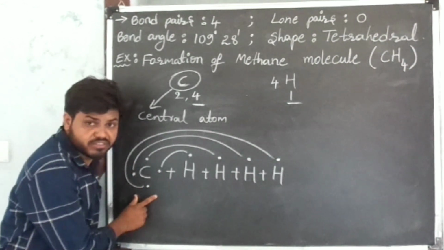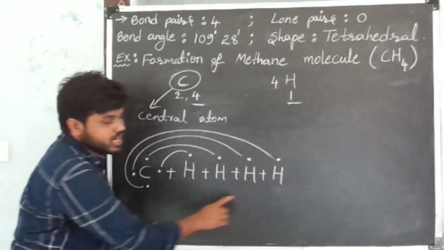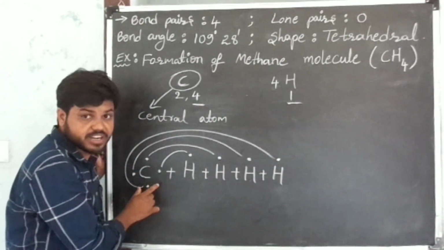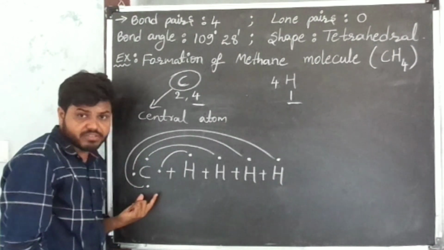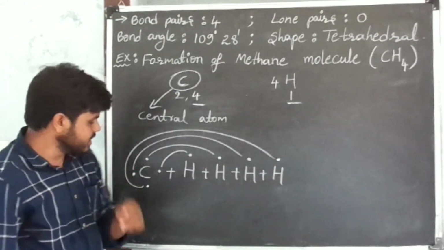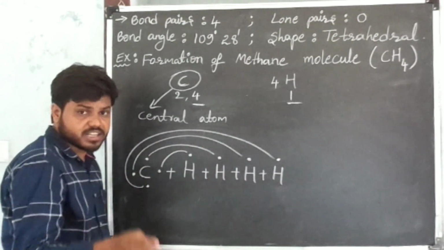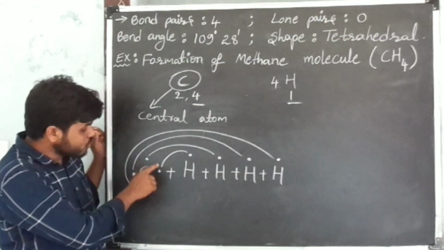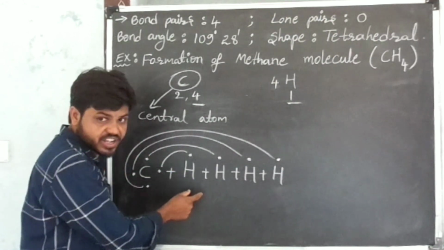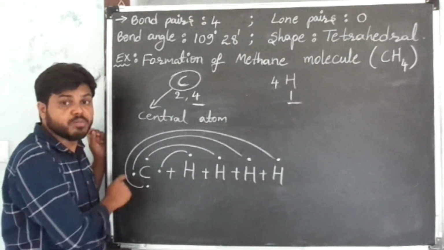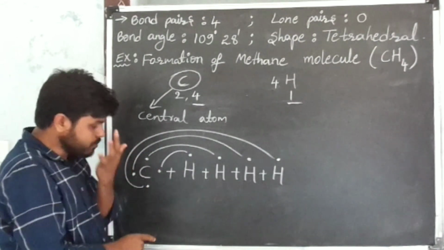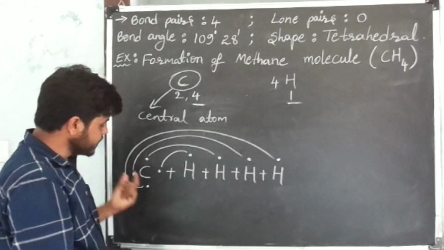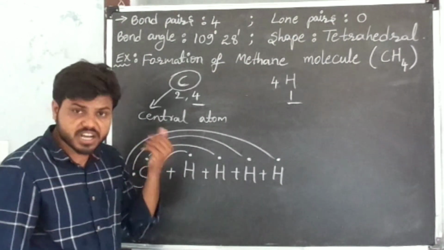Carbon is the central atom of the molecule because 4 hydrogens are sharing 1 electron with the carbon atom. In the carbon valence shell, there are 4 electrons. These 4 electrons participate in chemical reactions. That's why these electrons are bonded electrons. In the carbon atom, unbonded electrons are not there.